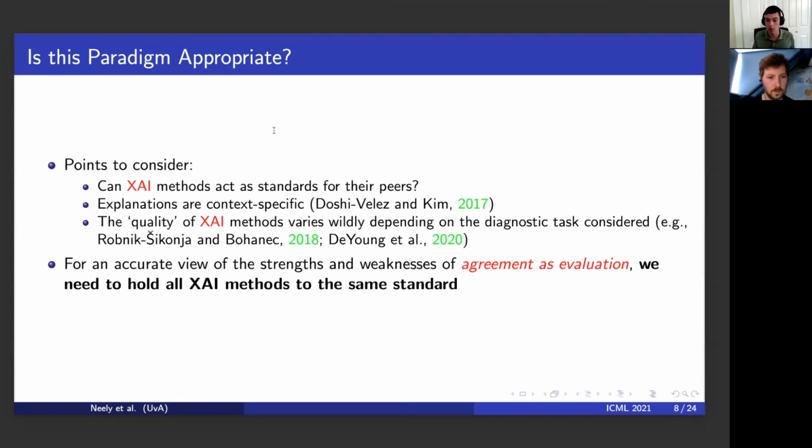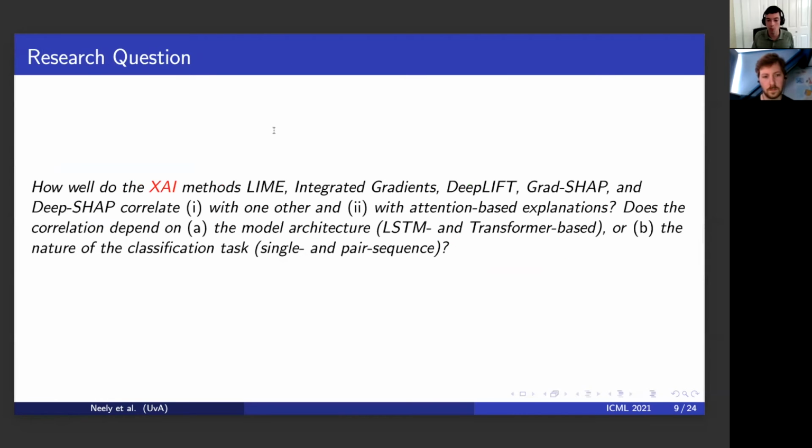The previous papers we discussed all compare XAI methods and attention, but there hasn't been a comprehensive study of how well these methods agree in the first place. To remedy this, we expanded the original method of Jain and Wallace to include more models, more tasks, and more modern XAI methods. We asked, how well do the XAI methods LIME,